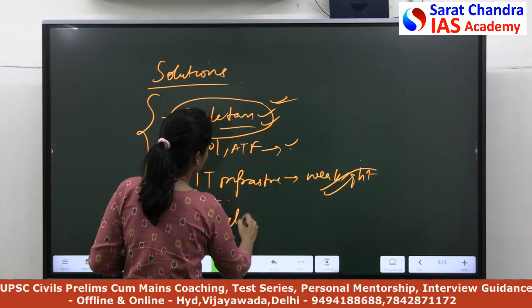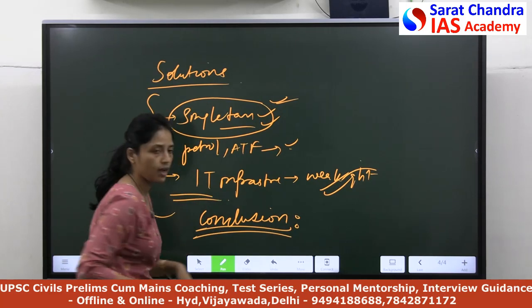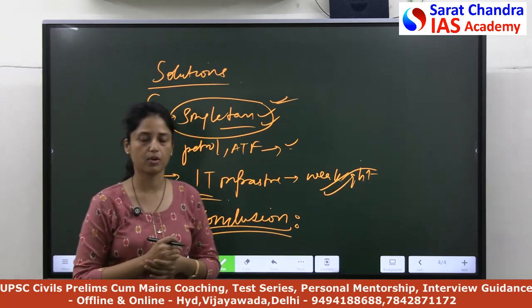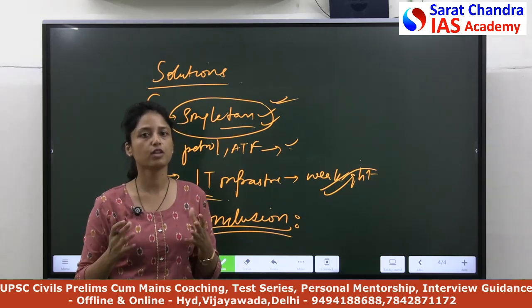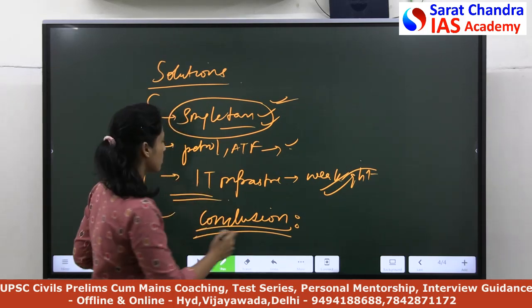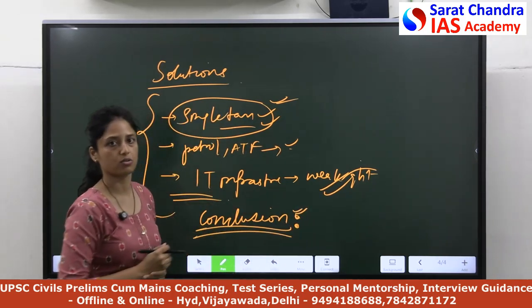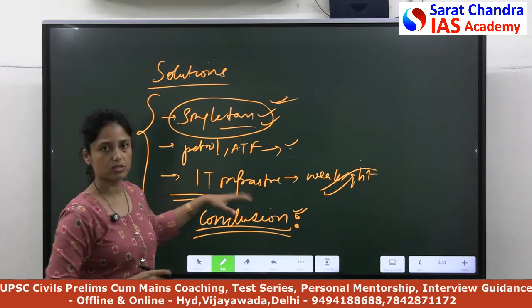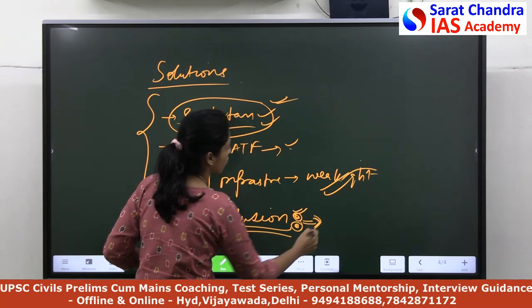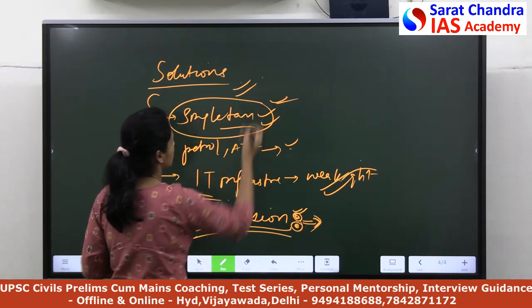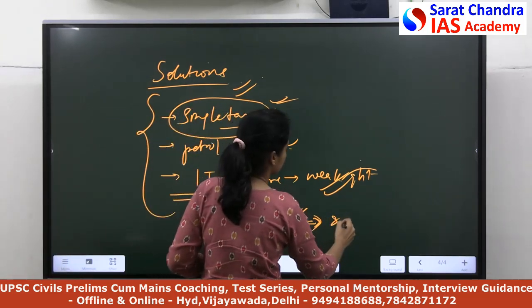Then for the conclusion, if we are discussing any policy or scheme of the government, you don't have to completely criticize that scheme, because even if it has issues or failures, it was introduced for a good purpose. So in the conclusion you have to write a forward-looking, optimistic conclusion: though there are issues in this policy of GST, after incorporating all these suggestions or solutions, India can eventually implement a single taxation system.